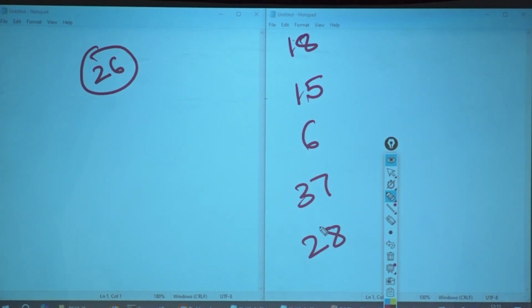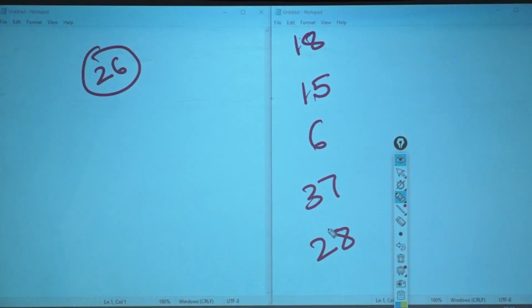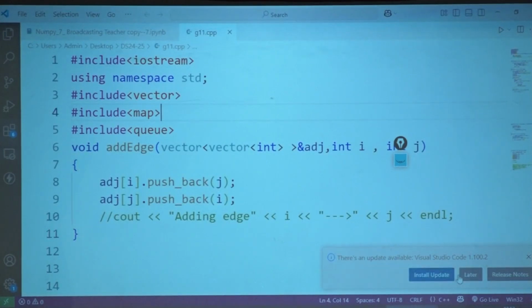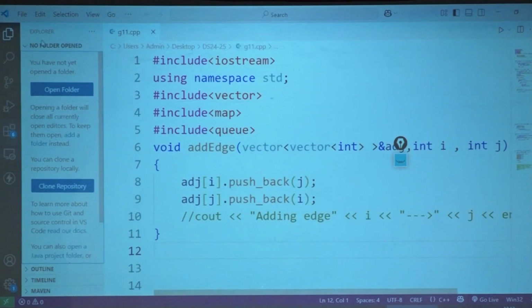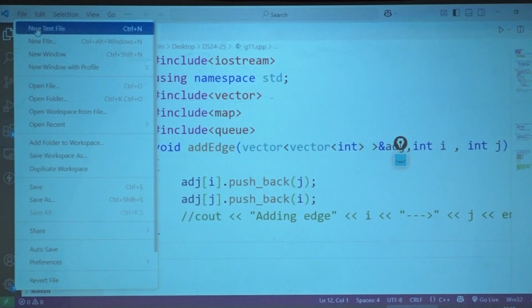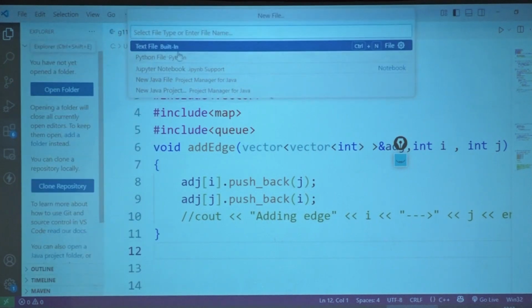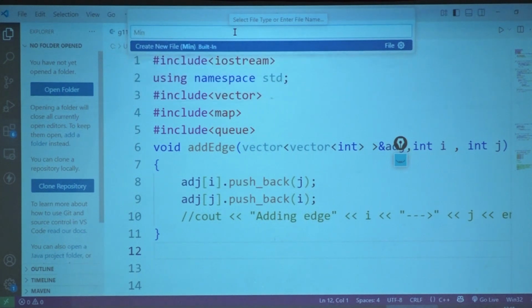Depends on you. Array is a representation of tree. What I'm going to do over here is, we'll hide this for now. Okay, we'll do it from the beginning. We'll call it min heap.